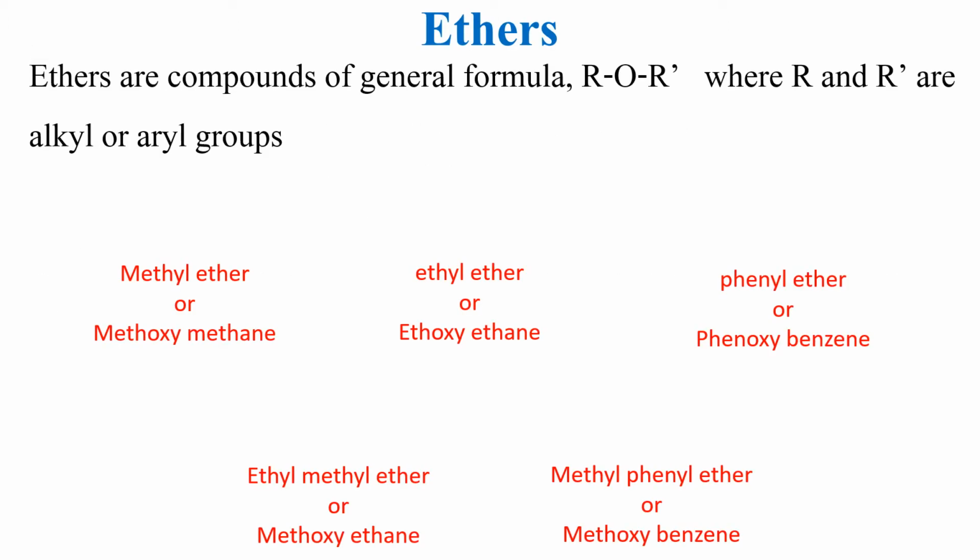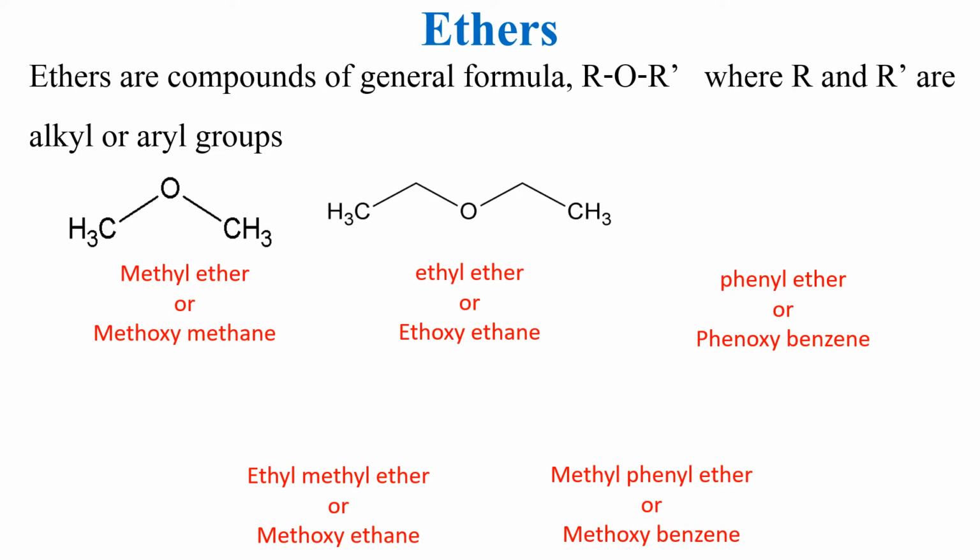Ethers are compounds having a general formula ROR', where R and R' are alkyl or aryl groups, and these are the structures of some ethers. The first one is methyl ether, or its IUPAC name is methoxymethane, also known as dimethyl ether.